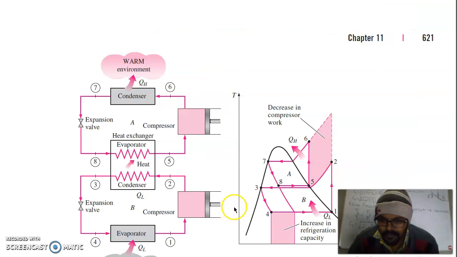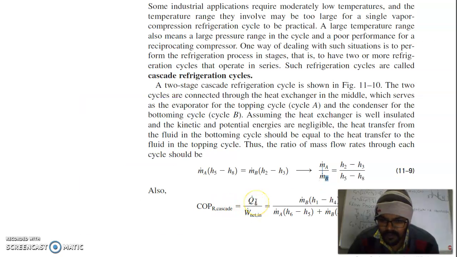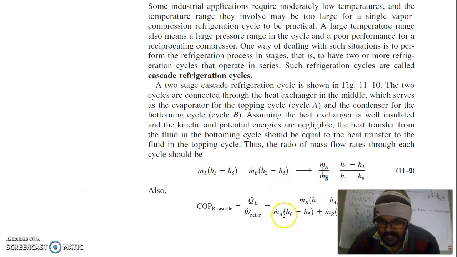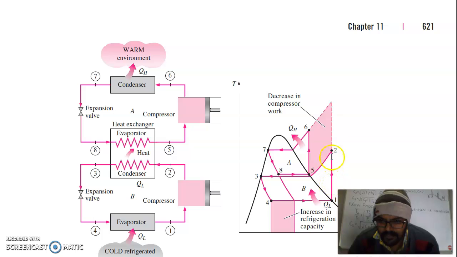So the coefficient of performance is equal to the heat taken, that is the refrigerating effect produced, which is (H1 minus H4) times Mb, divided by the net work input. This is the work of compressor A and this is the work of compressor B. So the net input to the cycle is the mass rate of B times the enthalpy change from 1 to 2, plus the mass rate of A times the enthalpy change from 5 to 6.